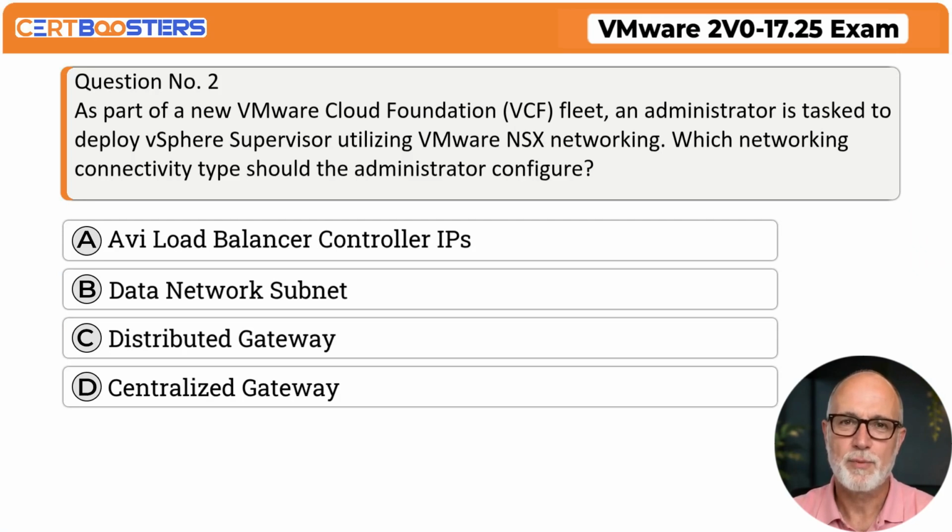Question number 2. As part of a new VMware Cloud Foundation, VCF fleet, an administrator is tasked to deploy vSphere Supervisor utilizing VMware NSX networking. Which networking connectivity type should the administrator configure? A. AV Load Balancer Controller IPs. B. Data Network Subnet. C. Distributed Gateway. D. Centralized Gateway.